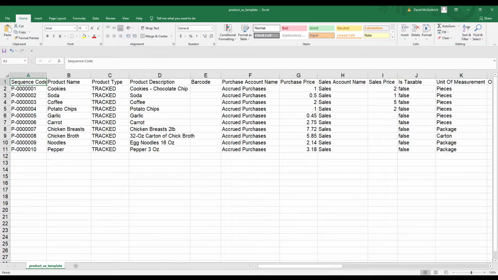Now let's look at the fields inside our product import template. We have sequence code. So you can input your sequence code number here, or you can leave it blank. If you leave it blank, the system will automatically populate it. We have our product name, product type.